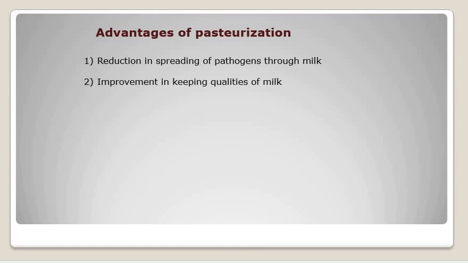Okay, so the primary object of pasteurization is to provide a safe milk, but the other advantages of the process need not be ignored. Okay, so what is the primary object? The primary object is to provide a safe milk as well as to avoid growth of bacteria and spores in it, or the bacteria which have gained entry after pasteurization or after heating should be inhibited. So all these things need to be considered while doing the pasteurization process.